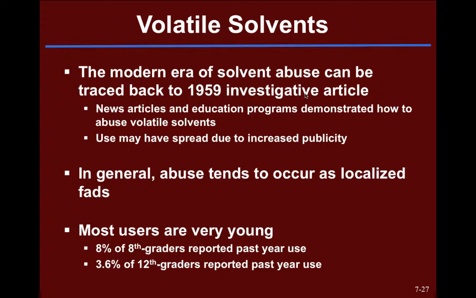And still, we tend to see abuse of these kinds of substances as local fads, and they tend to be among very young populations. 8% of 8th graders reported abuse of solvents last year, and 3.6% of 12th graders. So we see a much younger population than we do for other kinds of substance abuse.